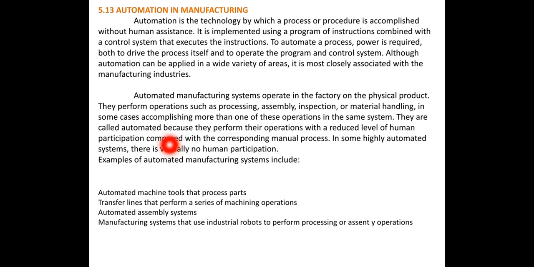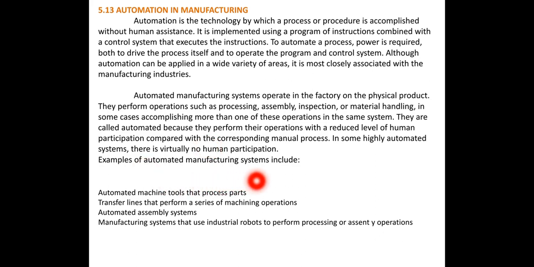See, in conventional machining, maximum work is done with the help of human beings, but in this case with very little participation of human beings the work can be completed. That means a computer is used to carry out the operations.